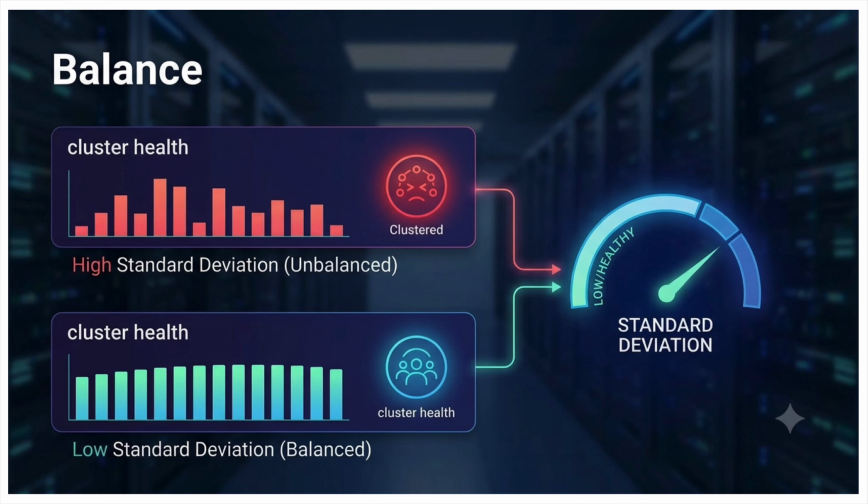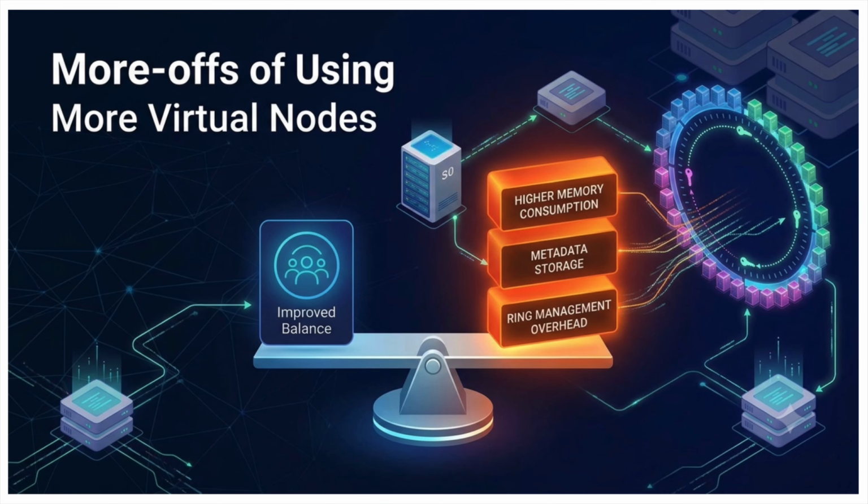So how do engineers know whether the distribution is good or bad? One simple concept is standard deviation. A lower standard deviation means more balanced partitions, more balanced traffic, and more balanced storage. So, in short, lower deviation equals healthy clusters. But there is a trade off. More virtual nodes improve the balance, right? But they also increase memory consumption, like metadata storage and ring management. So engineers must find the sweet spot. Not too few, not too many.